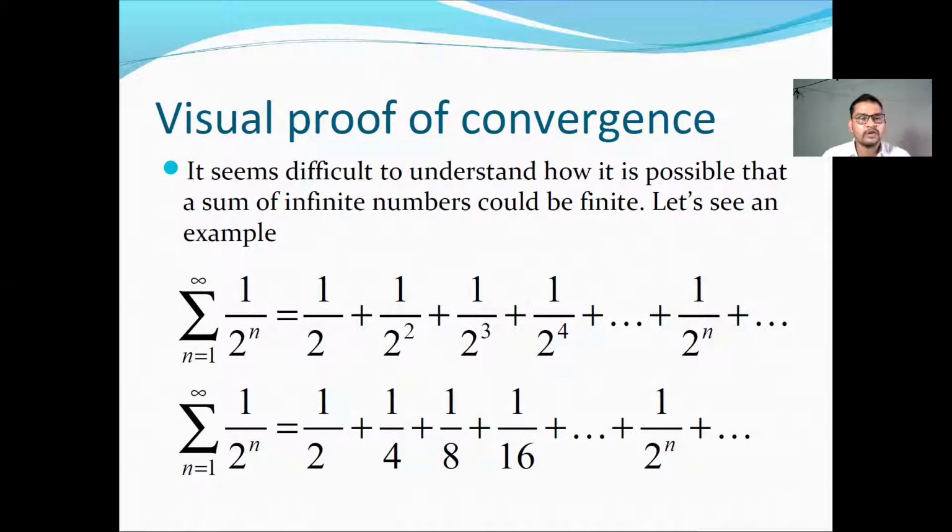Summation n runs from 1 to infinity, 1 upon 2 to the power n, is equal to 1 by 2 plus 1 by 2 square plus 1 by 2 cube plus 1 by 2 raised to 4, and so on. So summation n runs from 1 to infinity, 1 upon 2 to the power n, is equal to this.